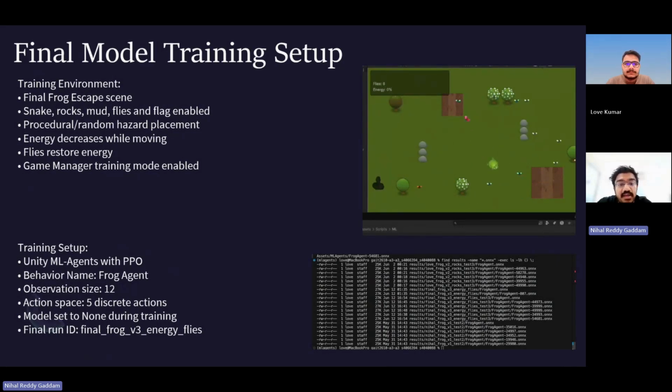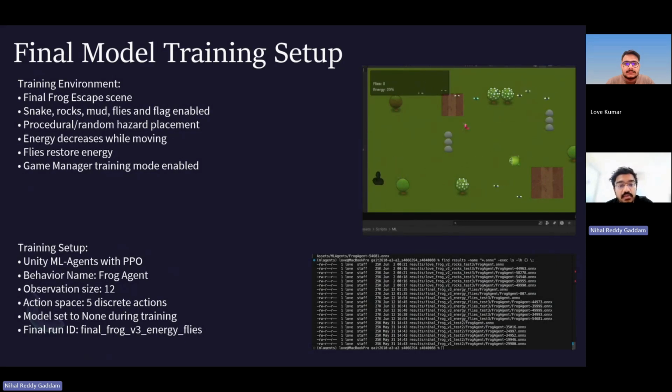The training run used the behavior named FrogAgent. The observation size was 12 because of the added energy and nearest fly observations. The action space remained 5 discrete actions: stay, up, down, left, and right. During training, the model field was set to none because the agent was still learning. We also added Game Manager training mode. This was a practical but important fix.